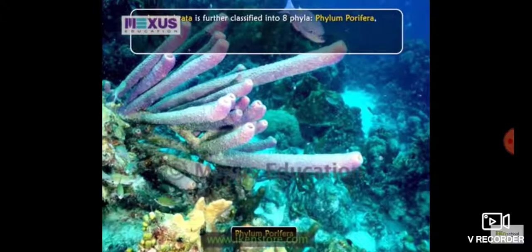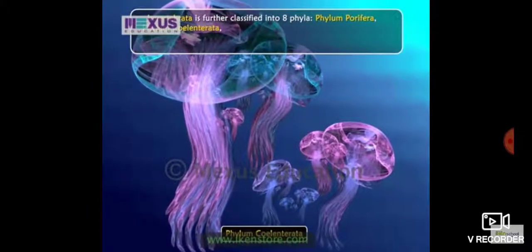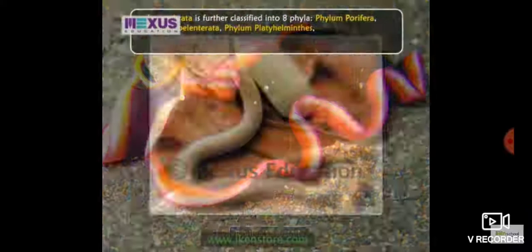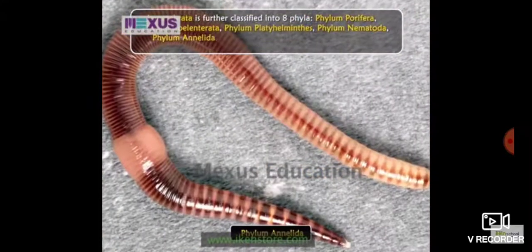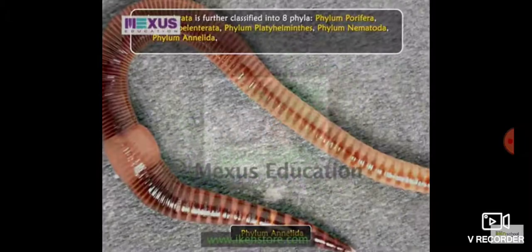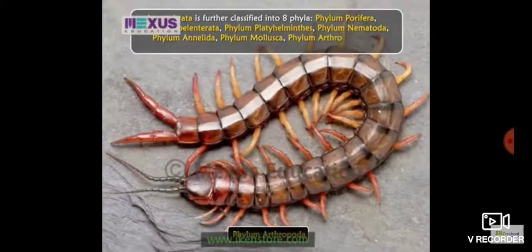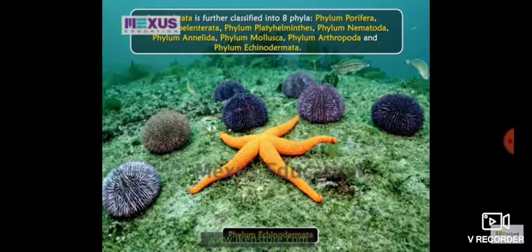Phylum Porifera, Phylum Coelenterata, Phylum Platyhelminthes, Phylum Nematoda, Phylum Annelida, Phylum Mollusca, Phylum Arthropoda, and Phylum Echinodermata.